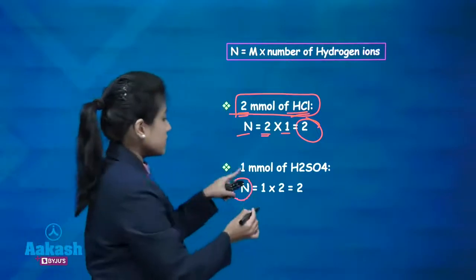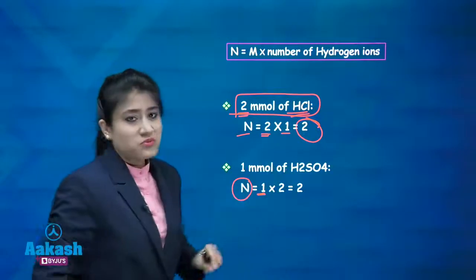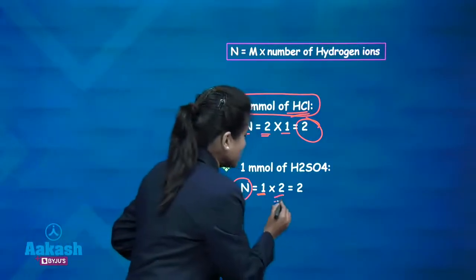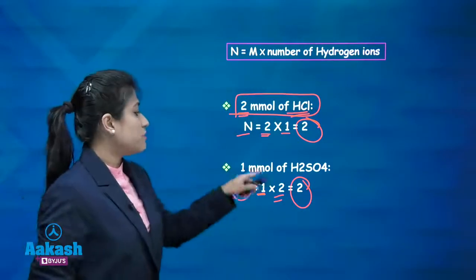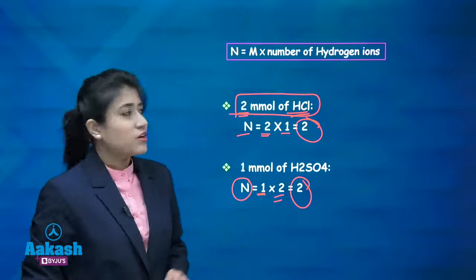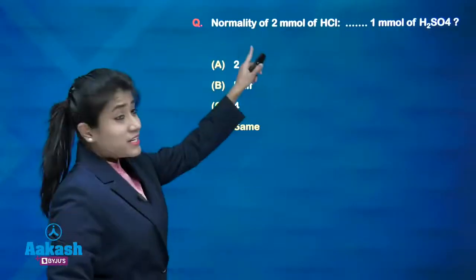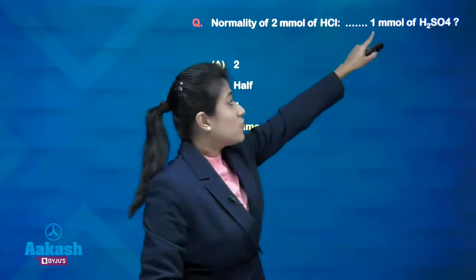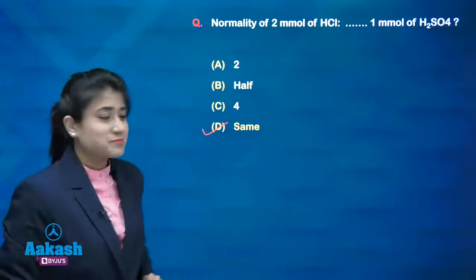Normality is equal to, we are having 1 millimole, so molarity is 1. What about H2SO4? H2SO4 is giving 2 H plus ions, so it will be 2. So again we are having normality of 2 for 1 millimole of H2SO4. So here the answer will be same, that is normality of 2 millimole of HCl is same as that of 1 millimole of H2SO4.